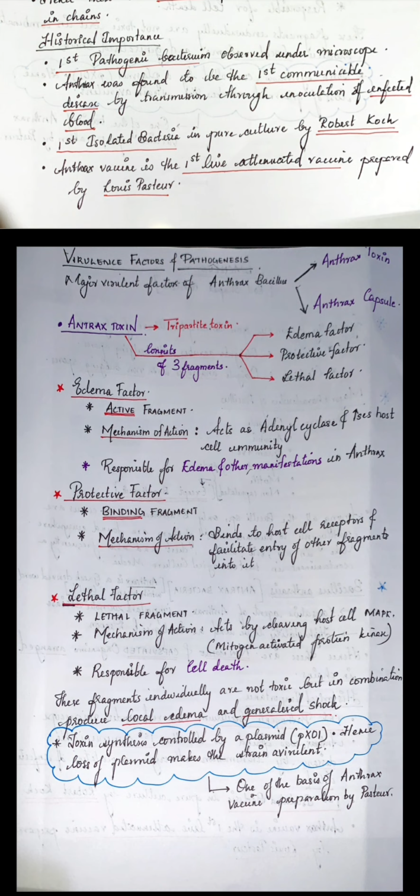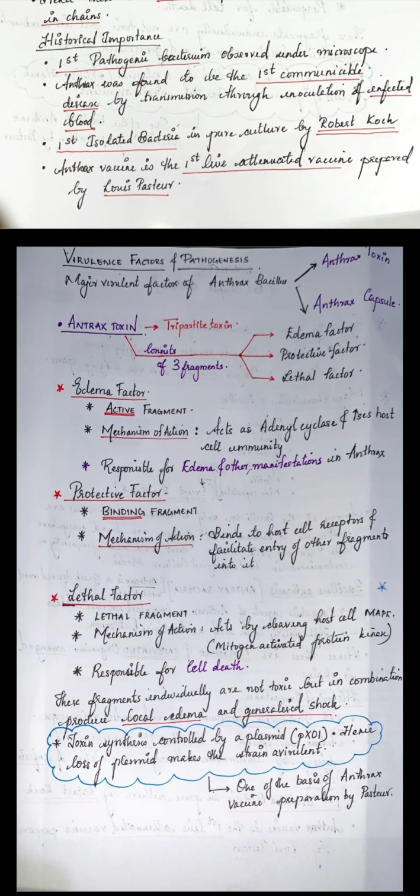Lethal factor, obviously the word itself says it is a lethal fragment, because it acts by cleaving the host cell MAPK, that is mitogen activated protein kinase. So that goes in for cell destruction, and it is hence responsible for cell death. One thing you have to understand is that these separate fragments will not work individually as a toxin. All three have to be in combination. Only then they'll work as the powerful anthrax toxin, and only then will they be able to produce local edema and general shock.